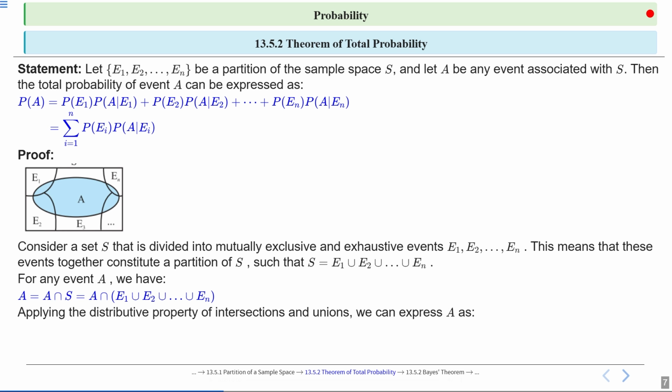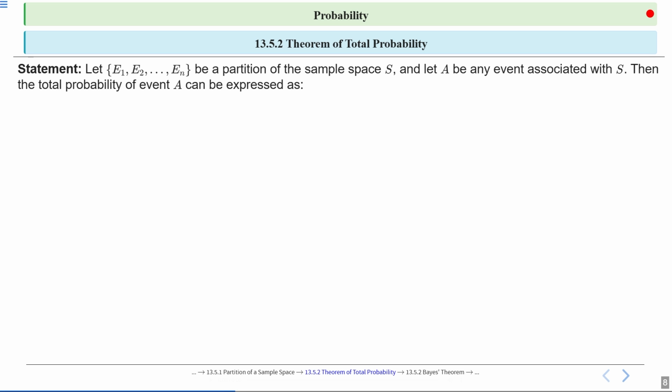Now applying the distributive property of intersections and unions, we can express A as A intersection E1 union A intersection E2 union A intersection E3 till union A intersection En, right? Okay. Now let E1, E2, E3 till En be a partition of sample space S and let A be any event associated with S, right?